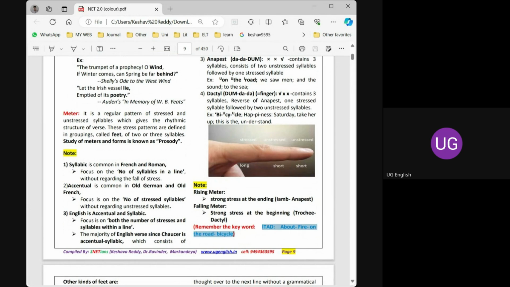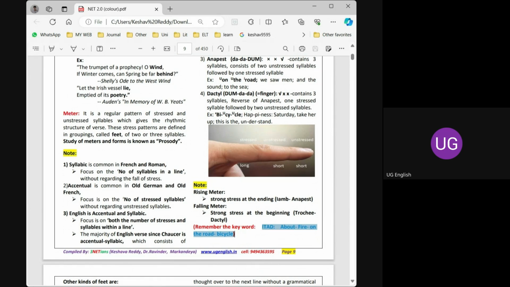That is ITAD. In Telangana we have ITDAs, that is Integrated Tribal Development Authorities, which is a buzzword for me. Yes, ITAD is the code. That is iamb, trochee, anapest, and dactyl.